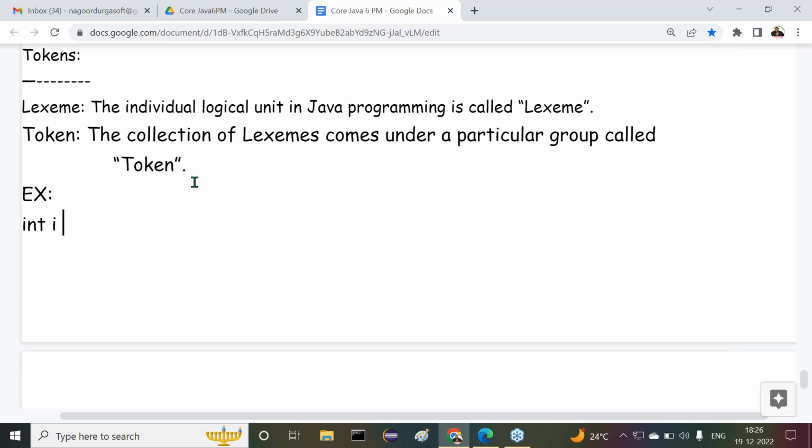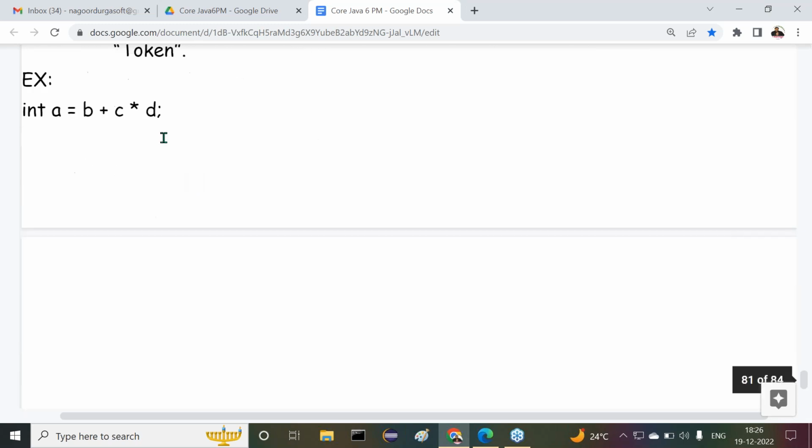int a = b + c * d; Clear? All of you know. One expression I have written here. What is the expression, guys?